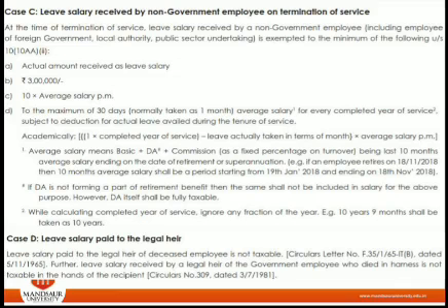If the DA is under the terms of employment, then it should be taken in the calculation of salary, otherwise it should not be included. And for the calculation of completed years, we have to ignore the fraction. Suppose for example the person completed 10 years 11 months, 10 years 9 months, or 10 years 4 months, the number of completed years should be rounded off to 10 years only.